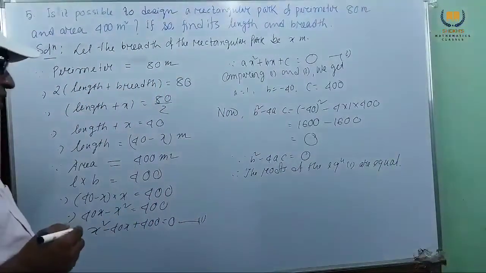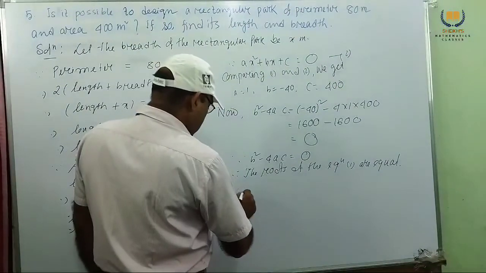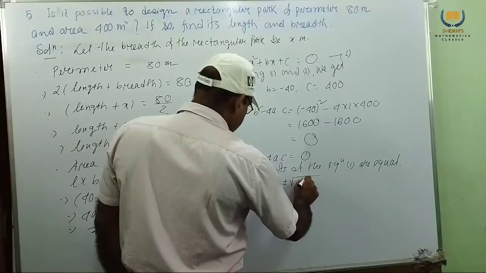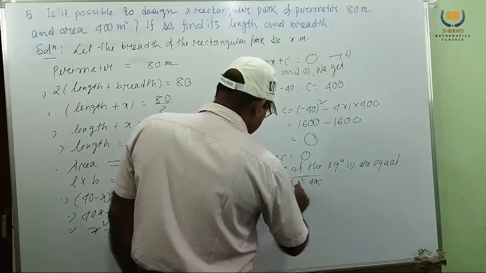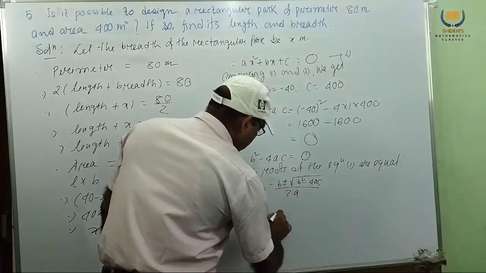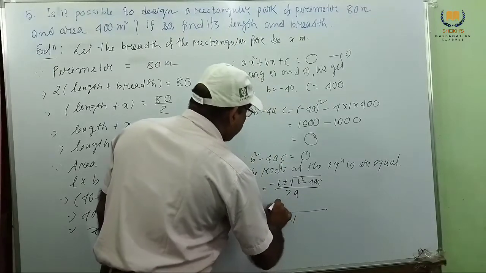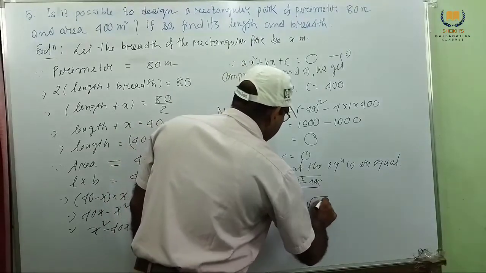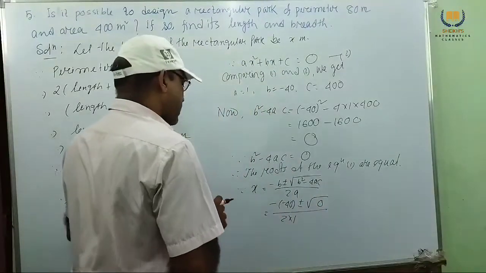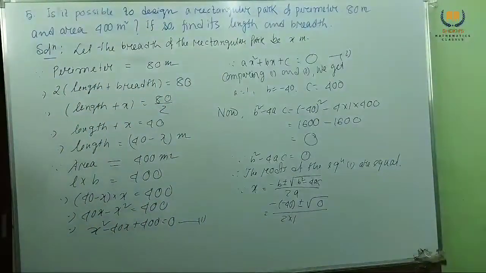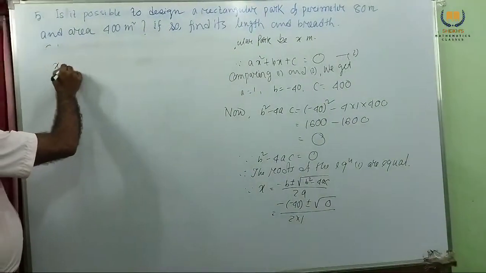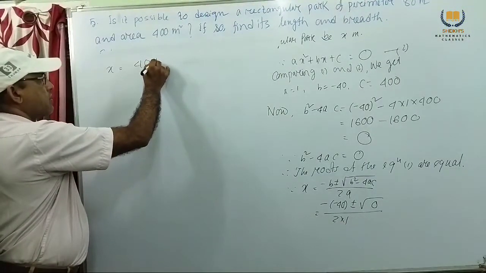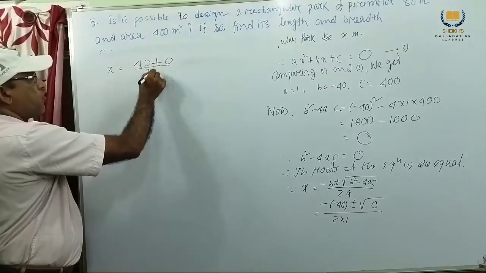Now we want to find the equal roots. Since x equal to minus b plus minus root over b square minus 4ac by twice a, and putting the values, a is 1, b is minus 40, and the discriminant is 0, so x equal to 40 plus minus 0 by 2.